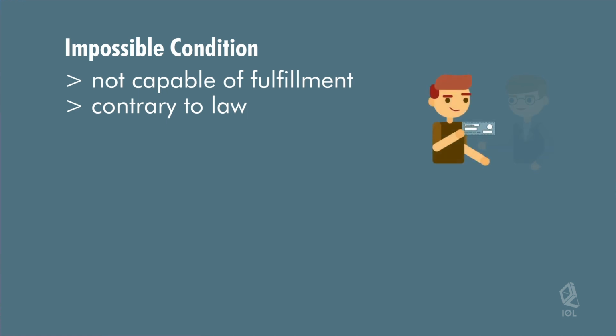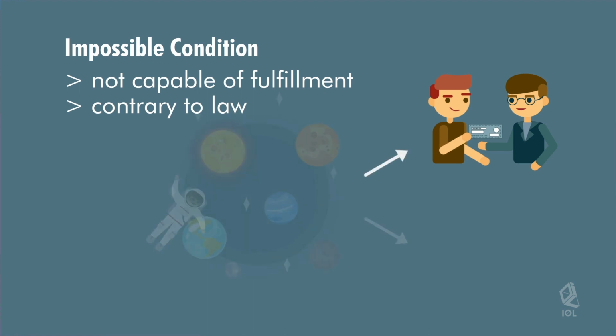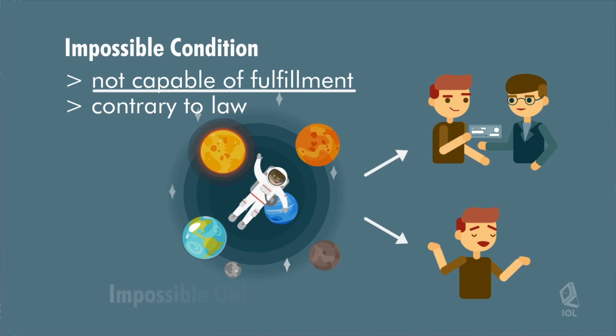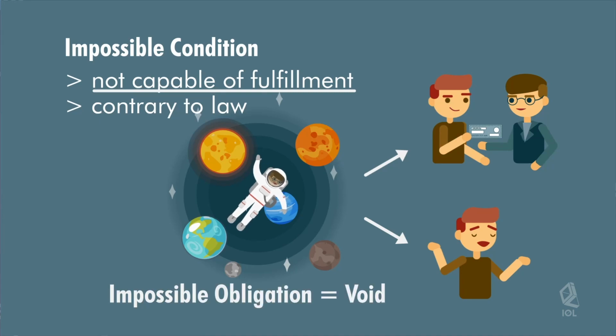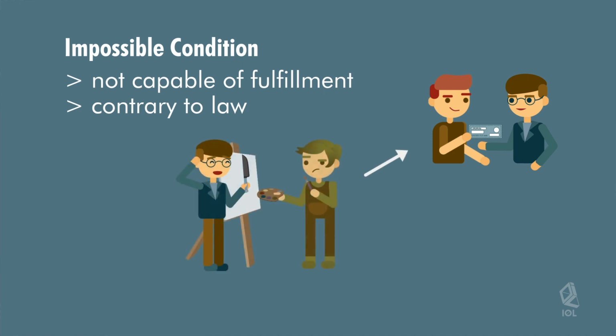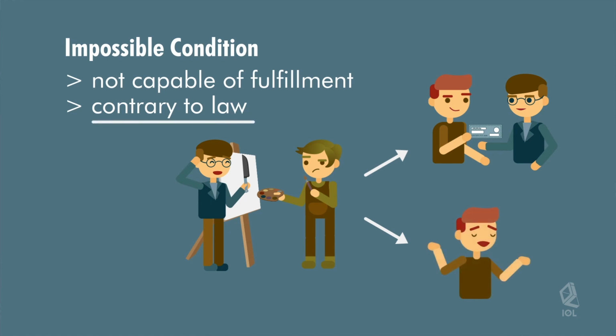Henry is obliged to give Anton 1 million pesos if Anton can fly across the Milky Way up to the end of the universe. The condition here is incapable of fulfillment, thus an impossible obligation which is void. Another example is, Henry is obliged to give Anton 1 million pesos if Anton will kill Justin. Such condition is impossible because it is contrary to law.